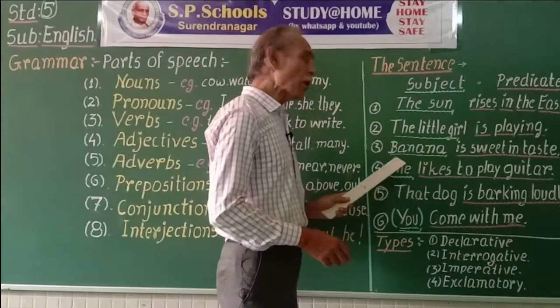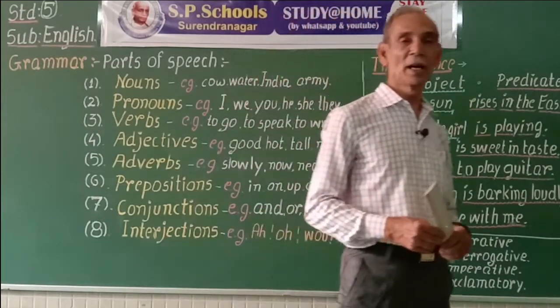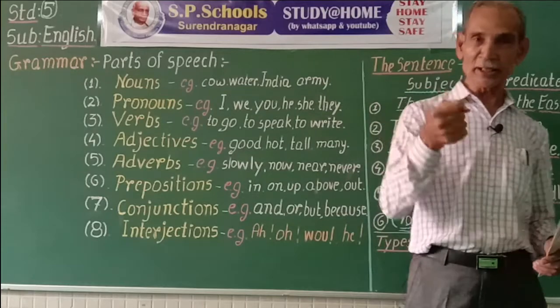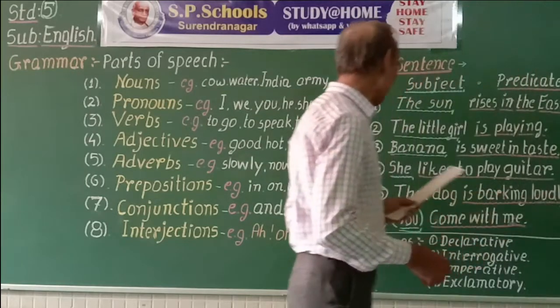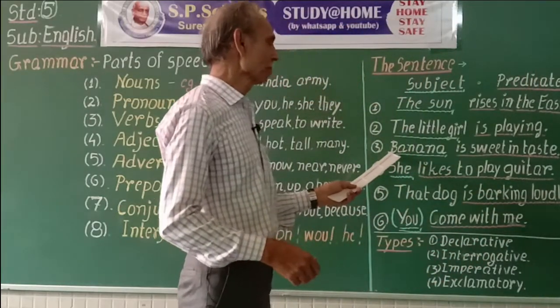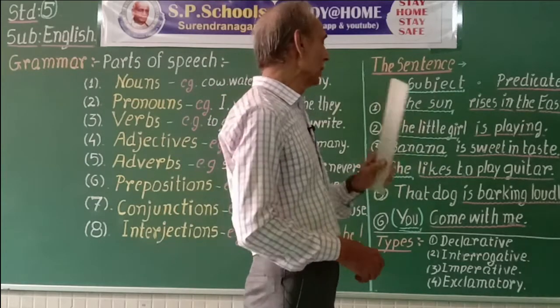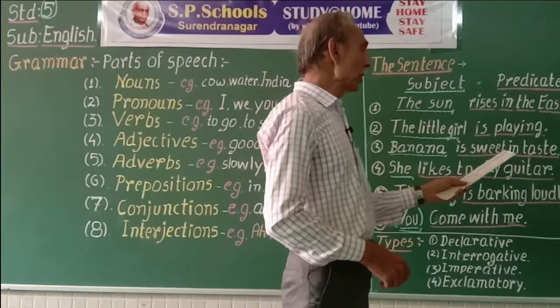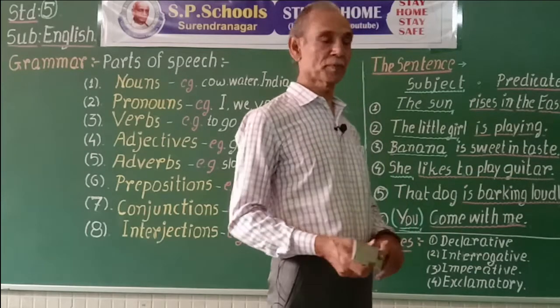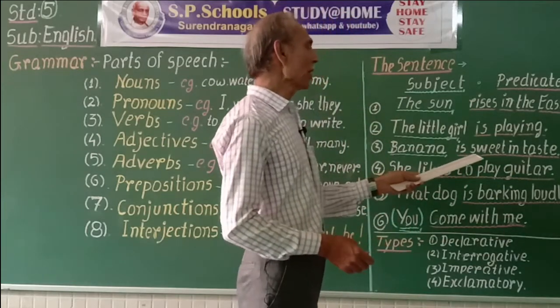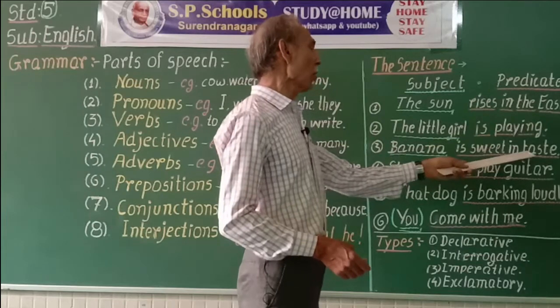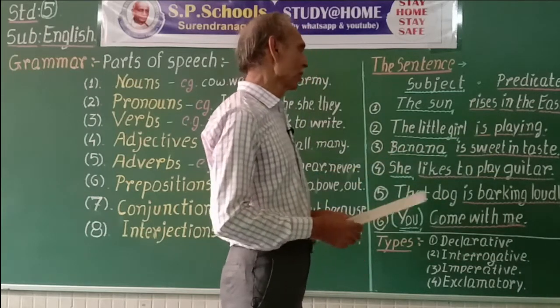I say something about banana. Banana is the subject of this sentence. What do I say about banana? Is sweet in taste. So this part is called the predicate of this sentence.